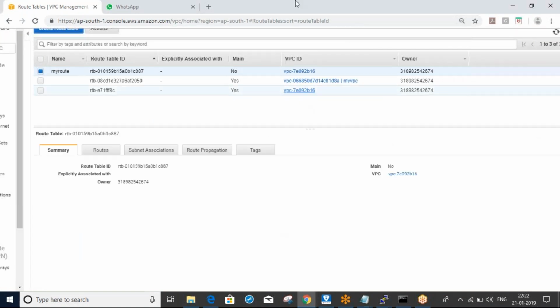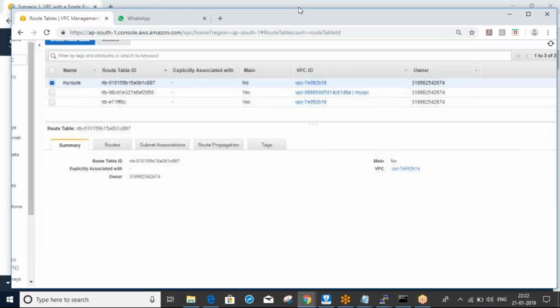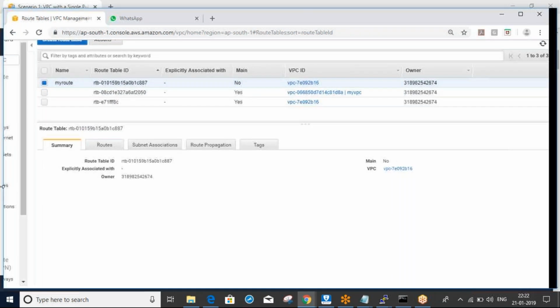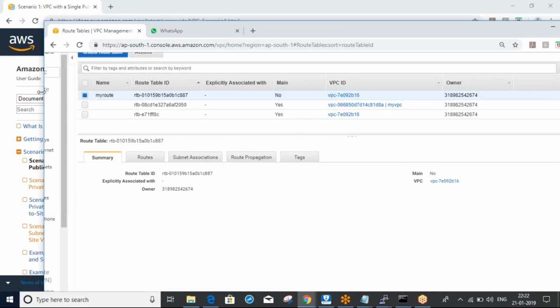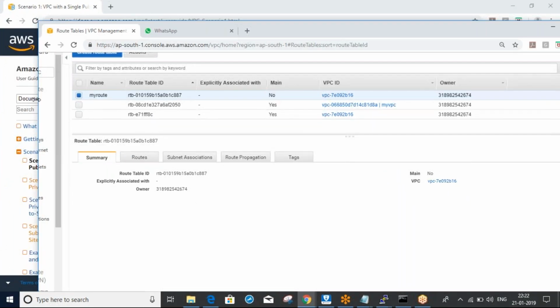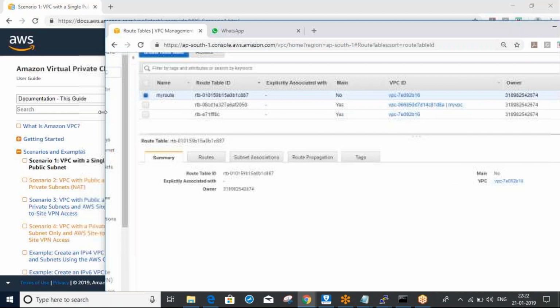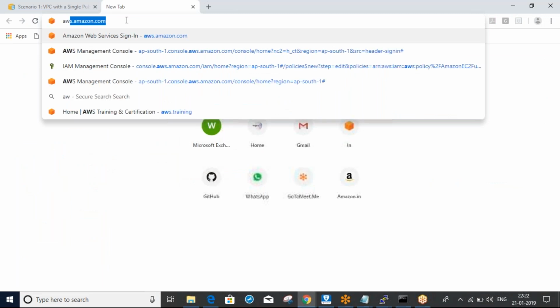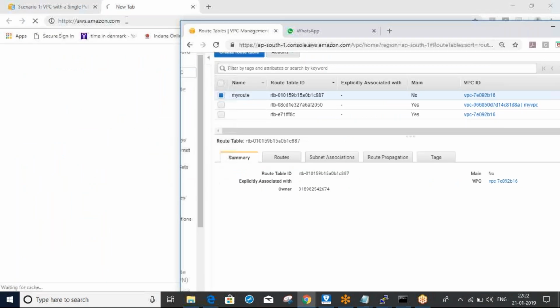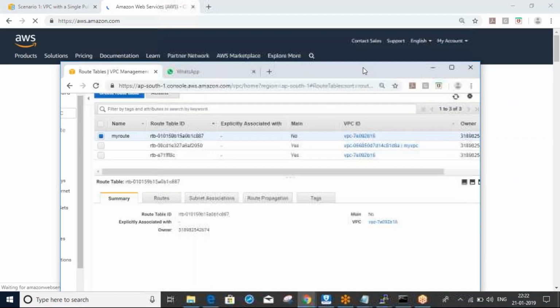What happened? Actually, the route table that we created is associated with the wrong VPC, I guess.